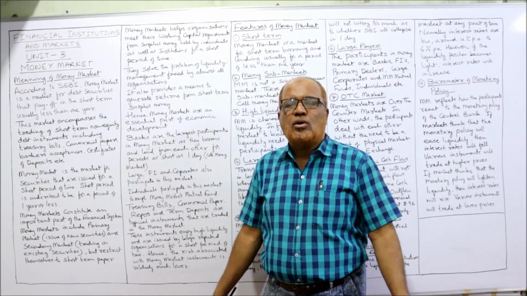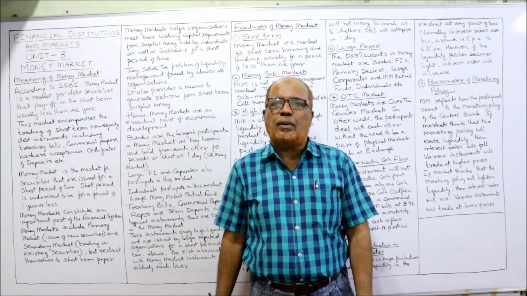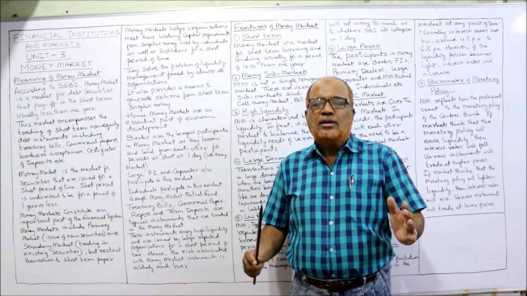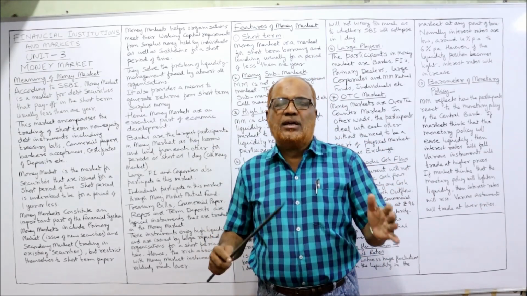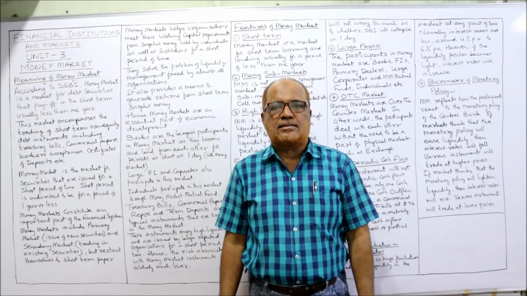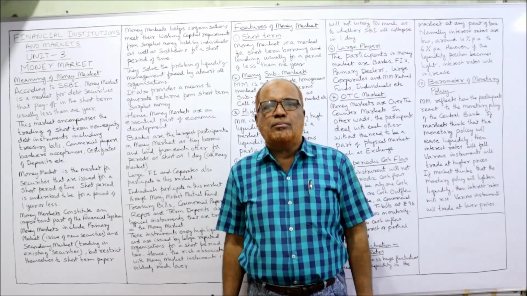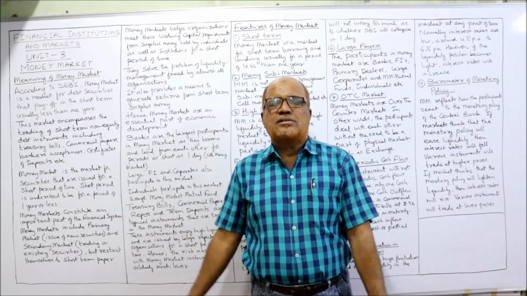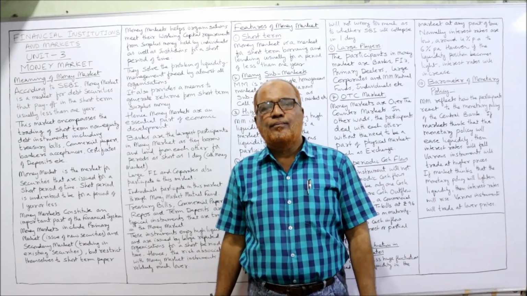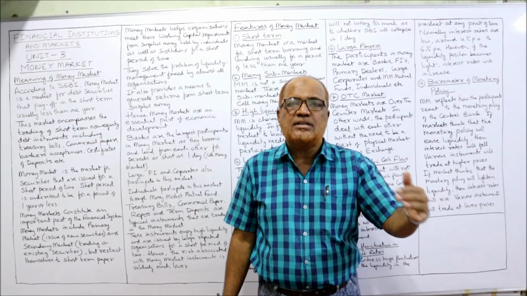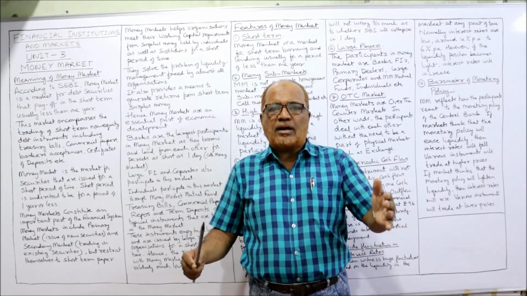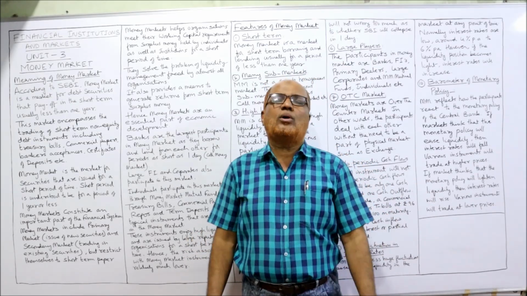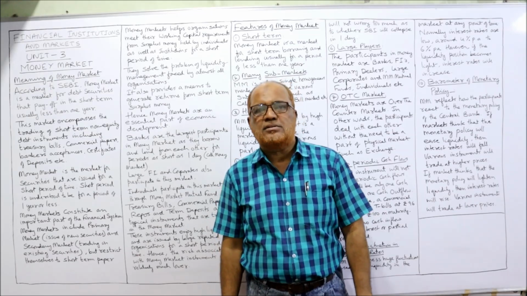So actually, business organizations require funds for two purposes. First of all, the business requires funds for making investment in capital assets, like purchasing a machine, a building, or equipment. For all these purposes, long-term funds are required. So they have to approach the capital market. From the capital market, an organization can procure funds for long-term purposes.